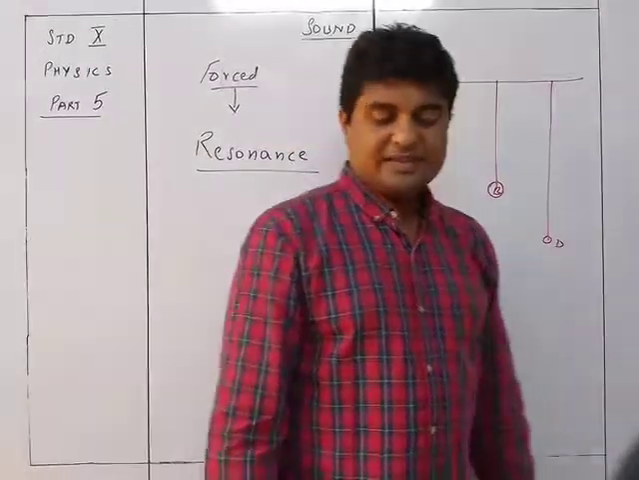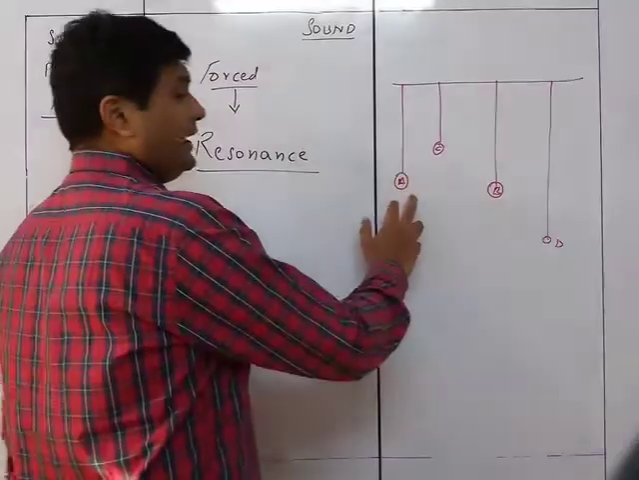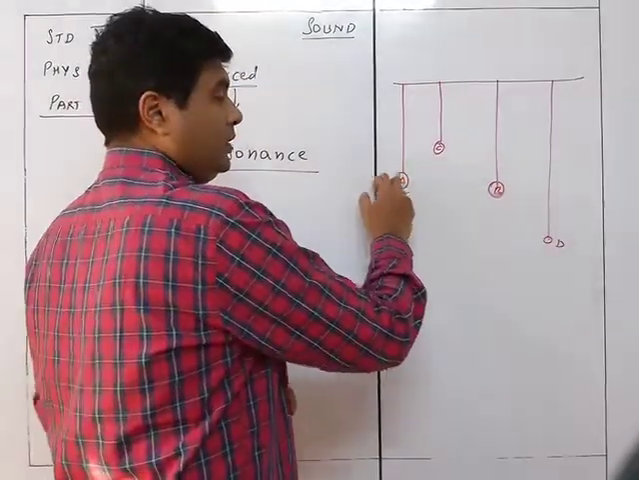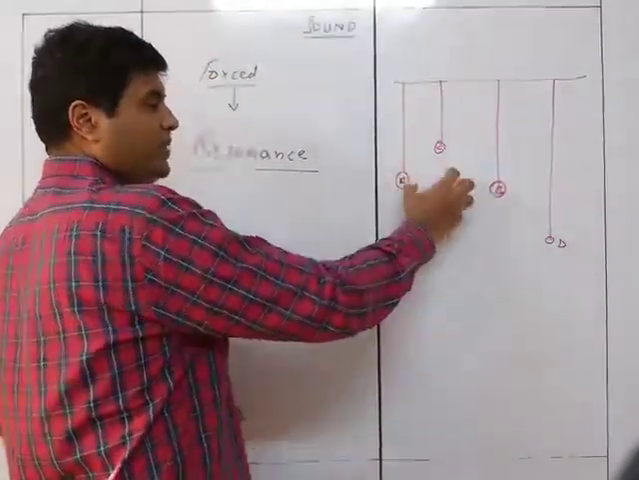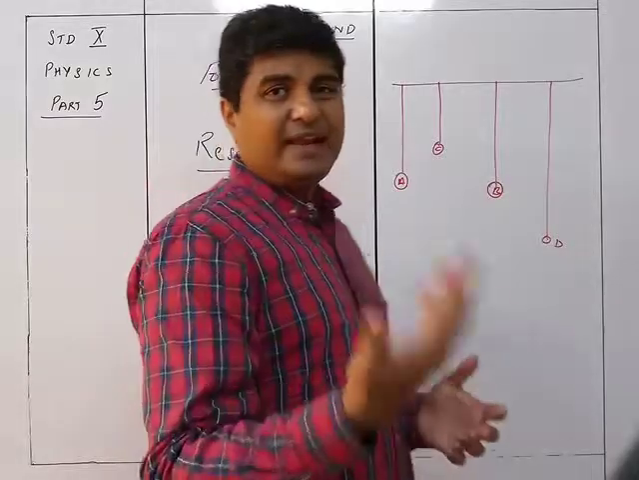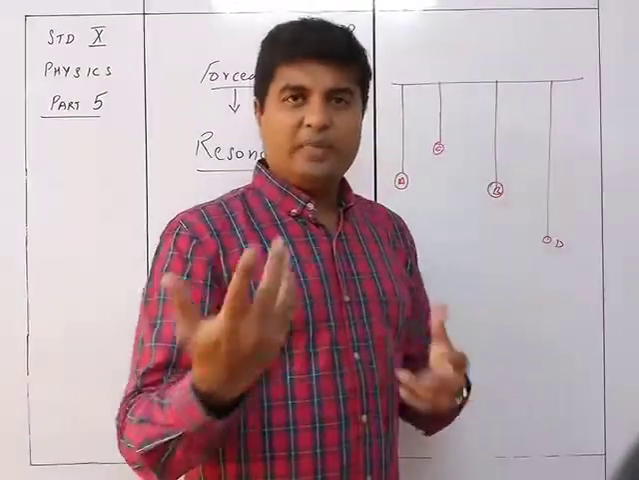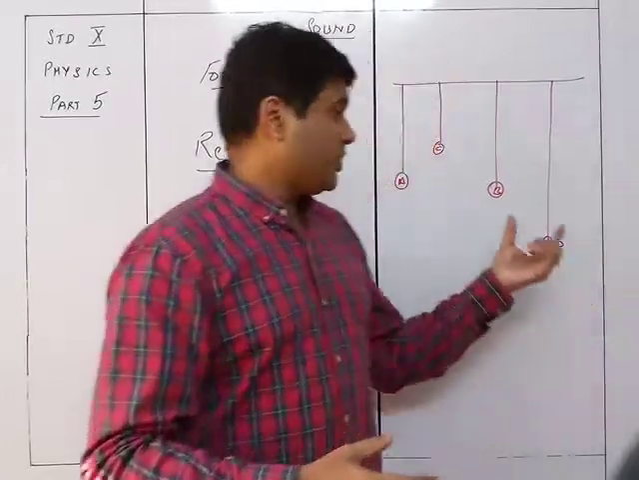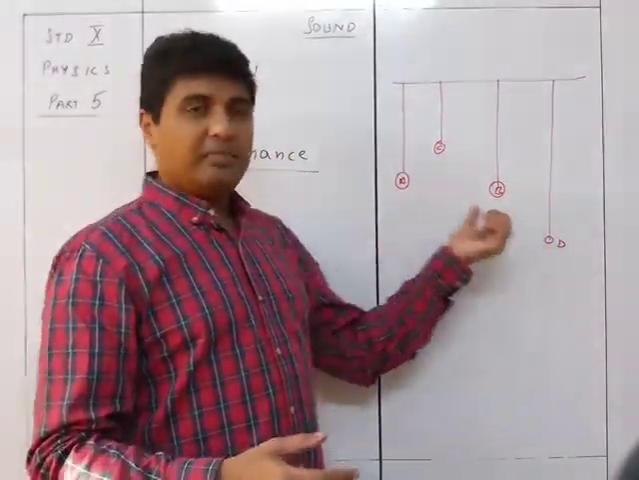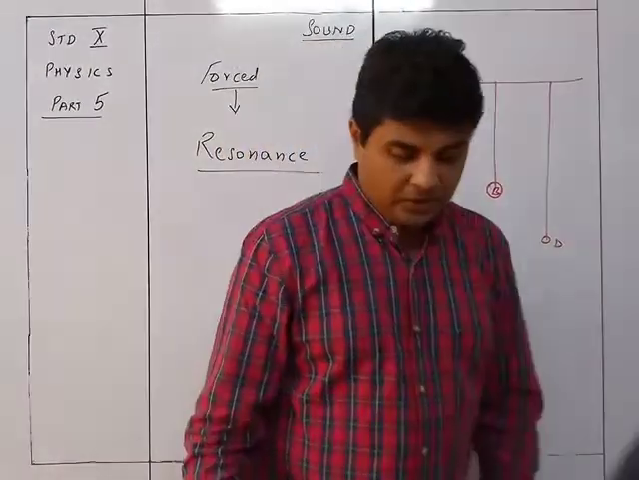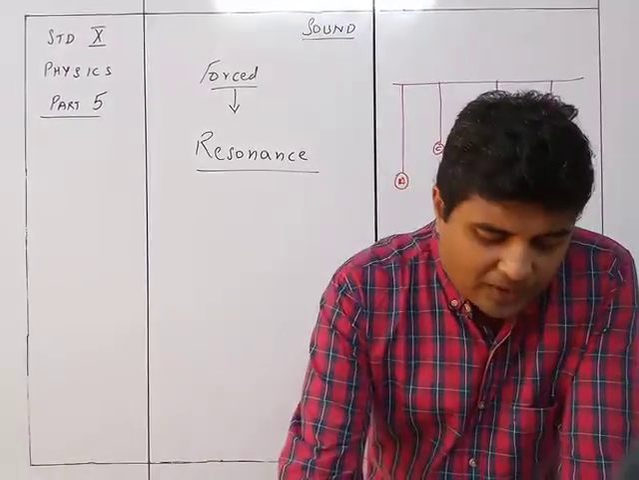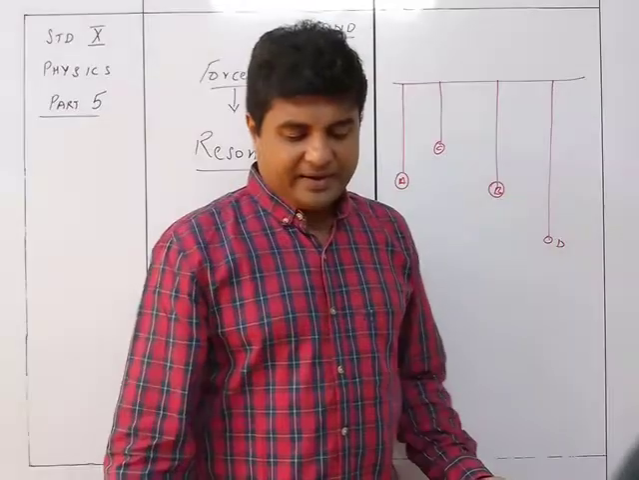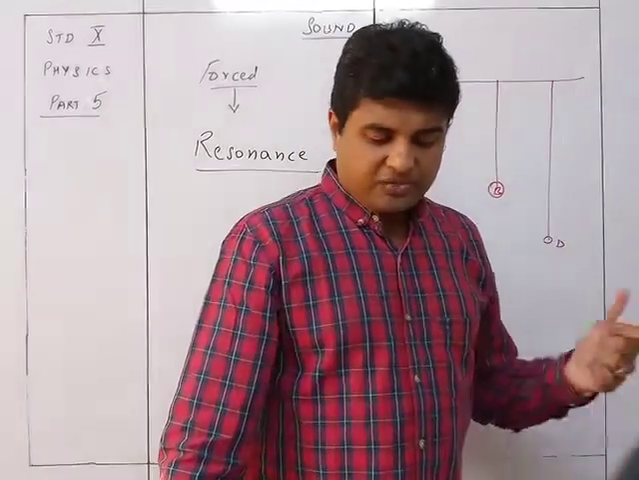So here we can see that A and B will be in phase. If this goes to maximum, then this will also go to maximum. But this will be sharing the energy, so both will not have the same amplitude at the same time. When this is maximum, this will be minimum. When this is minimum, this is maximum. So the vibrations produced in pendulum A are communicated as forced vibrations to the other pendulums B, C and D through the rubber string PQ.